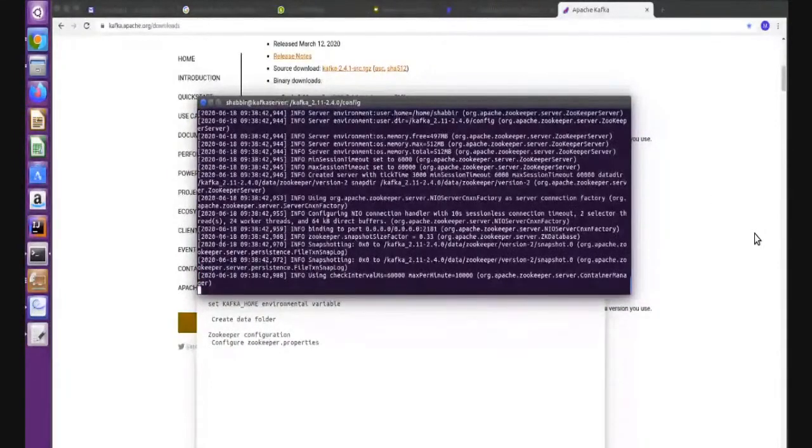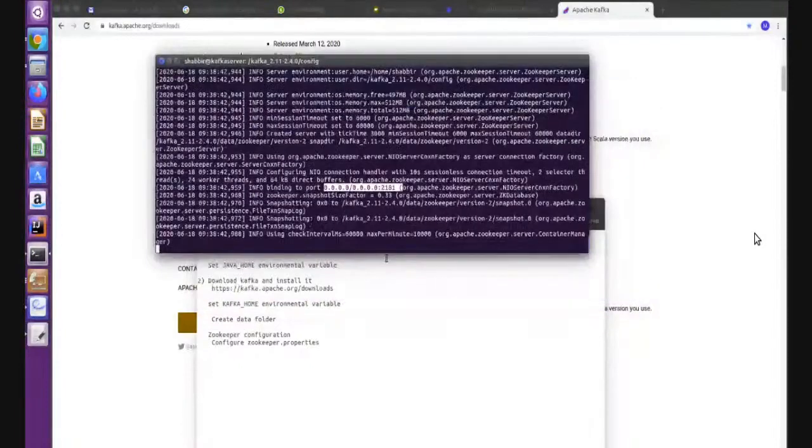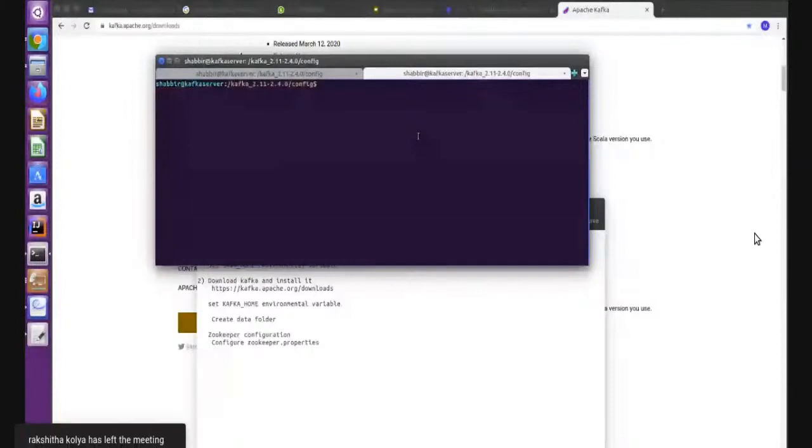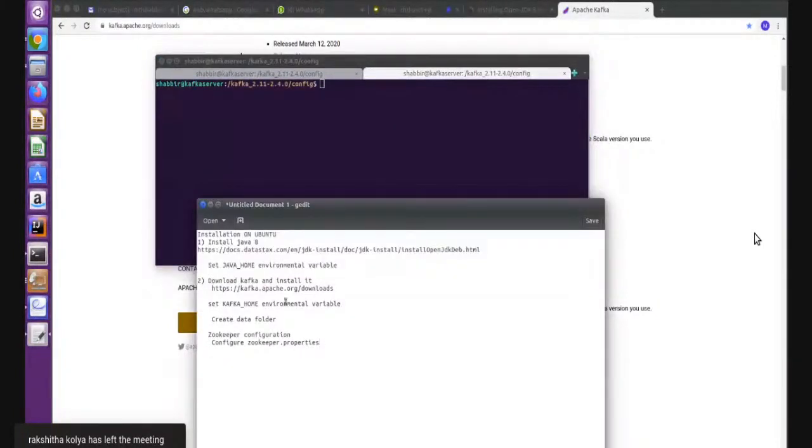Now you can see the log here. This is a very important log: binding to the port number 2181. Your Zookeeper is running. Now open another terminal. Now you have to run the Kafka cluster, right? Now the next step.